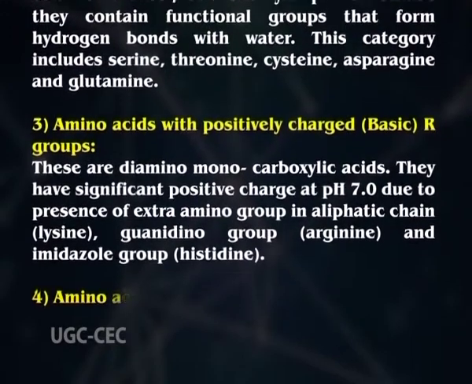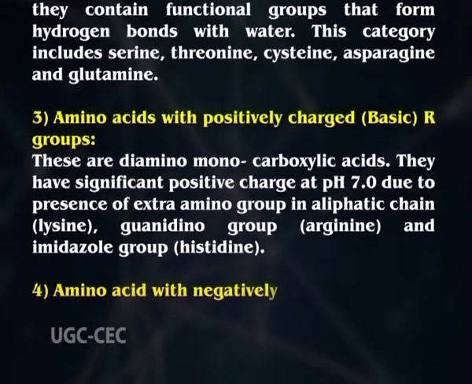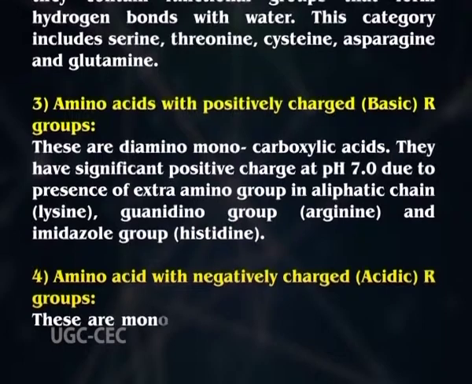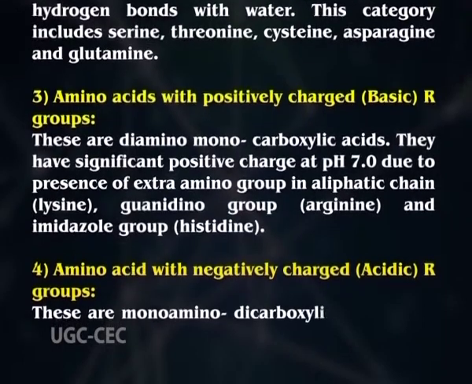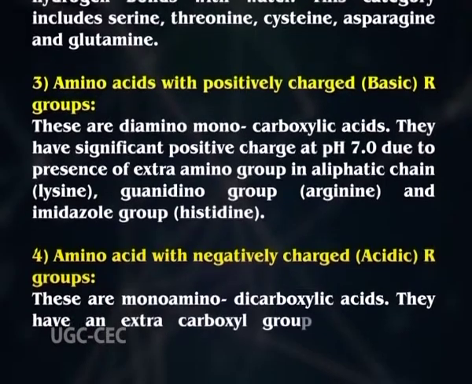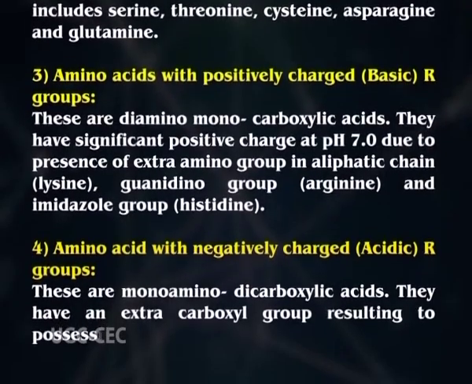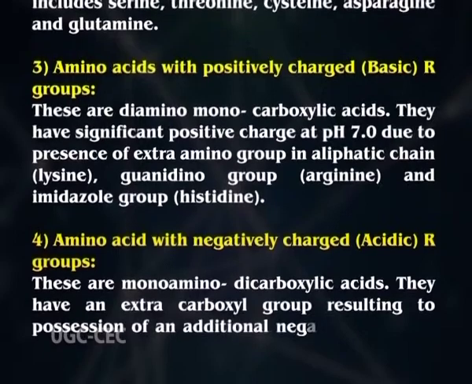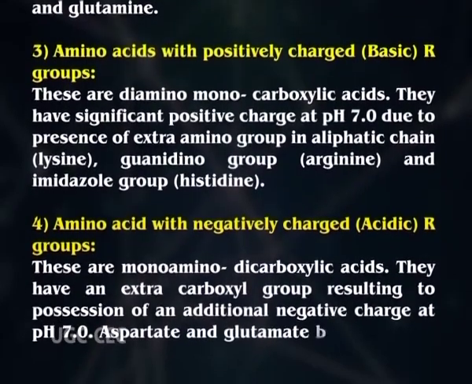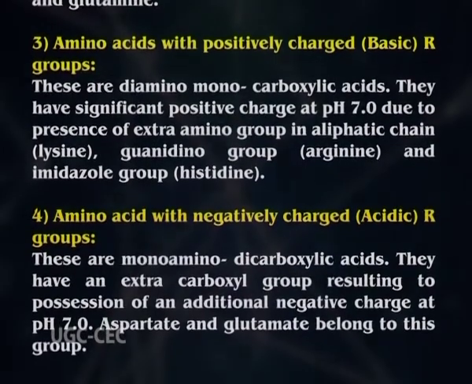And in number 4, we have the amino acids with negatively charged, that is acidic R groups. These are monoamino dicarboxylic acids. They have an extra carboxyl group resulting in an additional negative charge at pH 7. Aspartate and glutamate belong to this group.